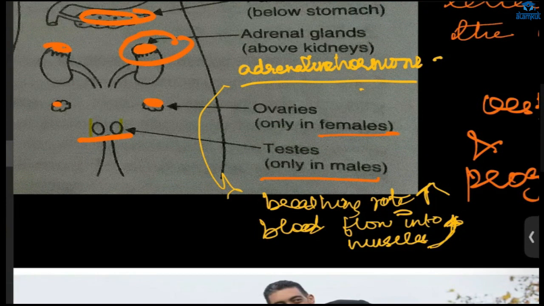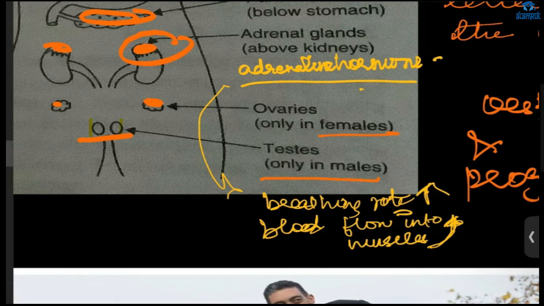Ma'am, say we're on a roller coaster. Is adrenaline still released when we get scared on a roller coaster? Yes. In a dangerous situation, it gives us energy to cope with that. The blood will not flow to other parts, it will reduce the flow to the other parts, and more blood will flow into our muscles.